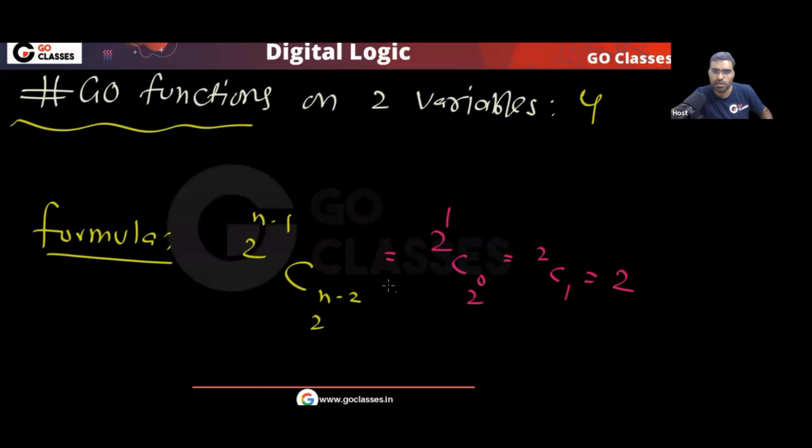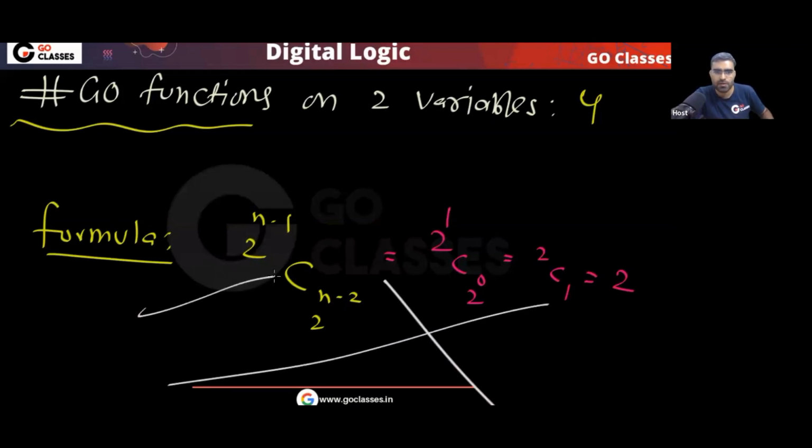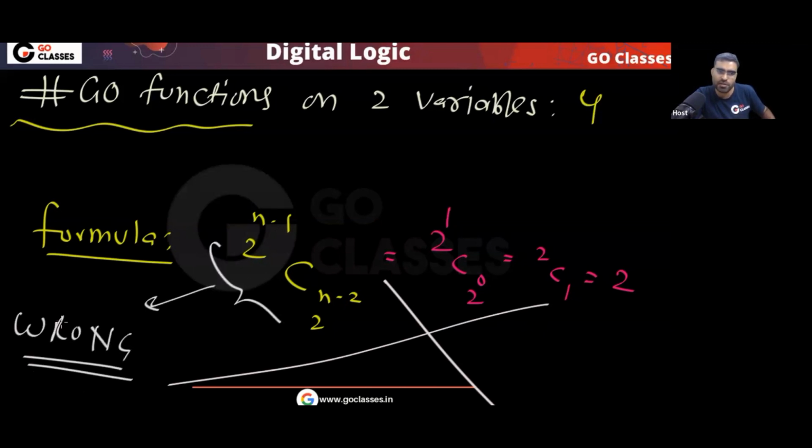Yes or no? Is this clear? Please tell me. One by one, I am telling you. So if you think that this is the formula, this formula is wrong. Anyway, you can see 4 self-dual functions are there.